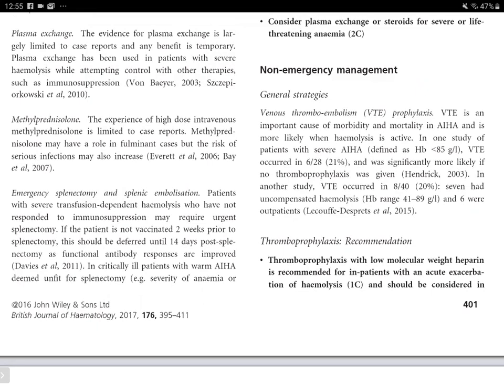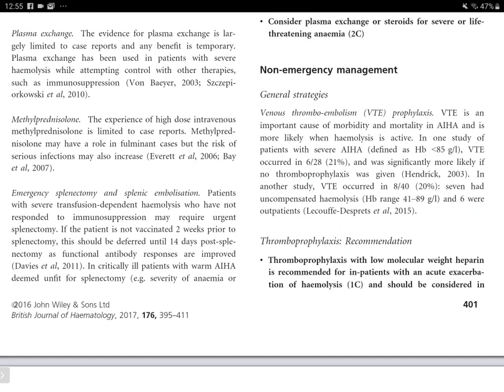The third line is immunosuppression with azathioprine, cyclosporine, danazol, mycophenolate mofetil, and splenectomy. For patients failing the third line, there are case reports of using cyclophosphamide, hematopoietic stem cell transplant, and other options.